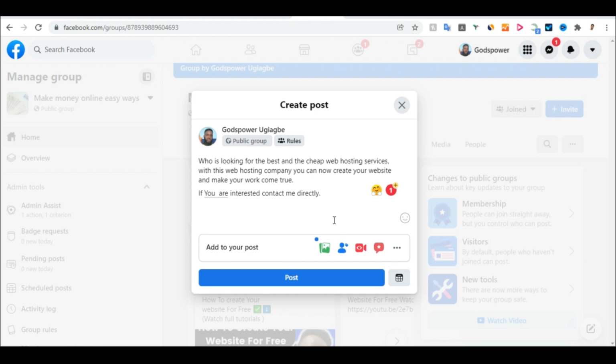It's very, very simple. So don't spam people, don't annoy people with your posts, and don't push that link on them. Just give them a real and honest opinion about that web hosting company, and at the end of the day, you will be making money. So all you just need to do now is to start using this method. So that is it, guys.